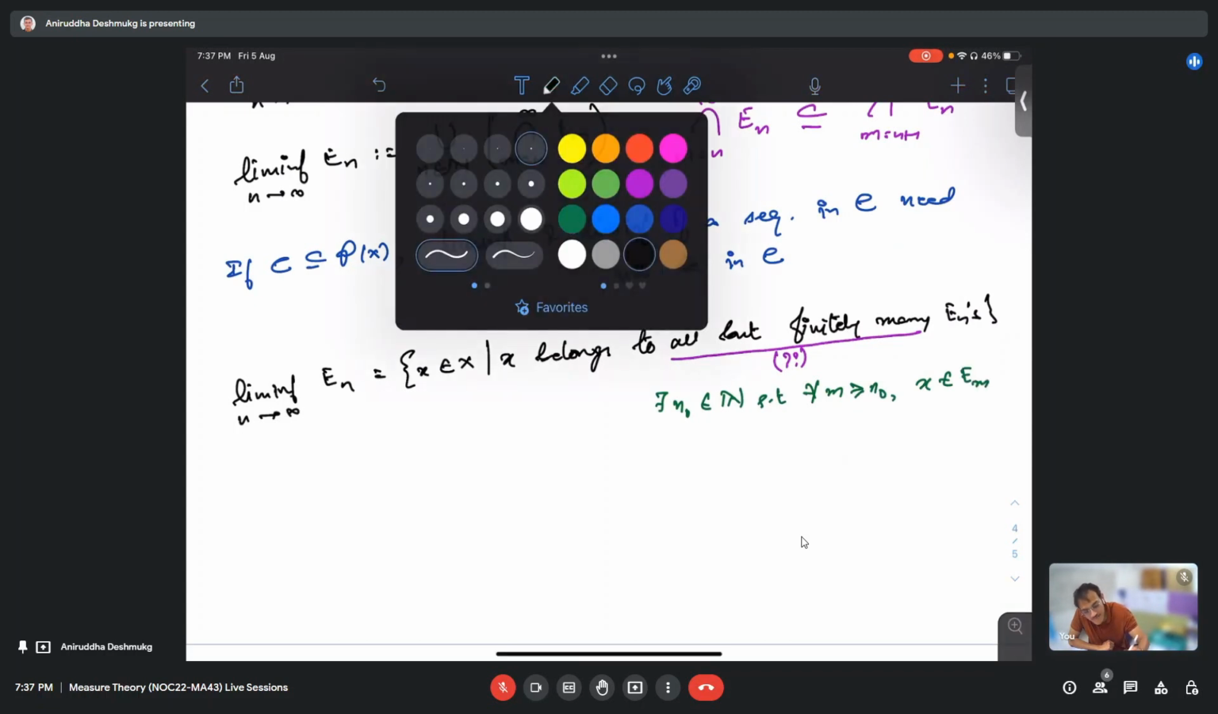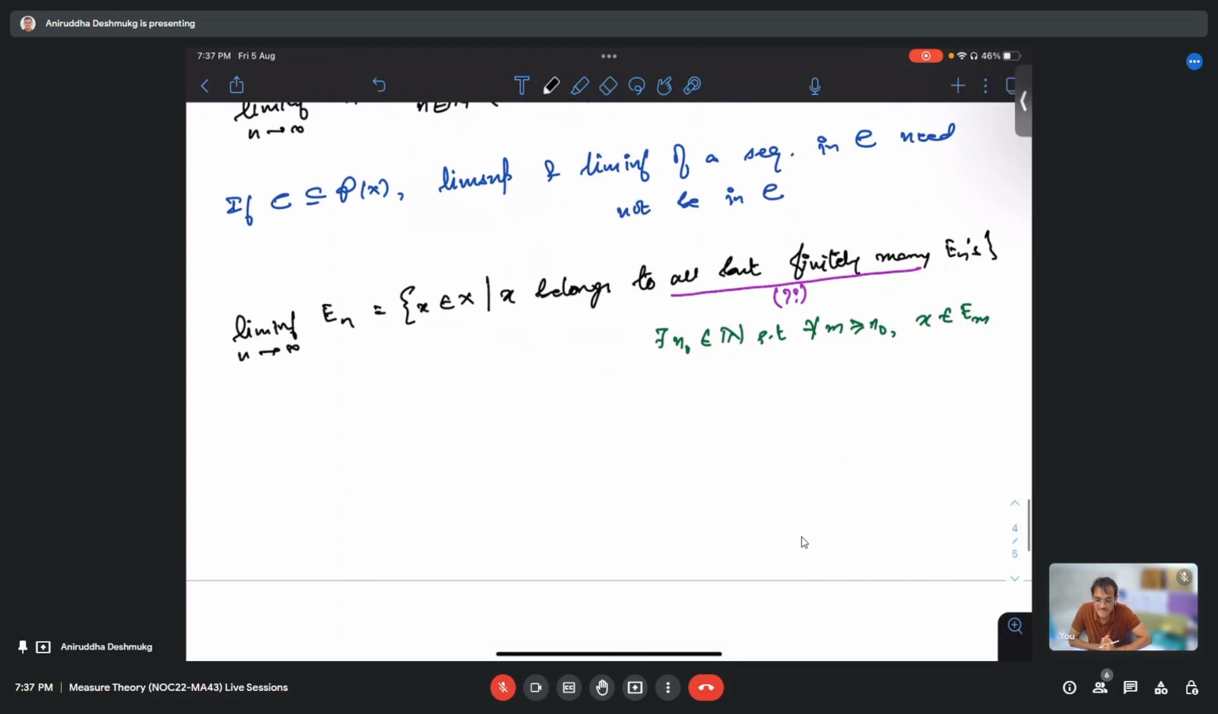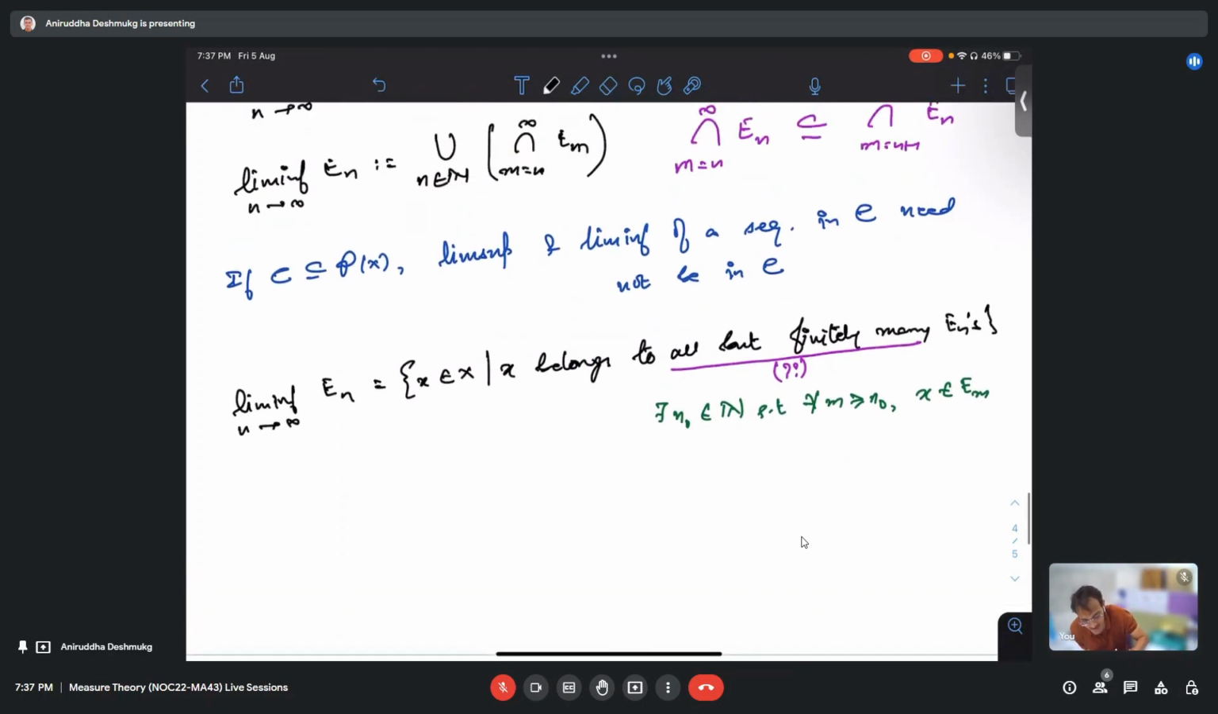Now, can we quickly prove this? Let us begin. I will keep the definition of lim inf here. Let us take x in lim inf E_n. What does it mean?